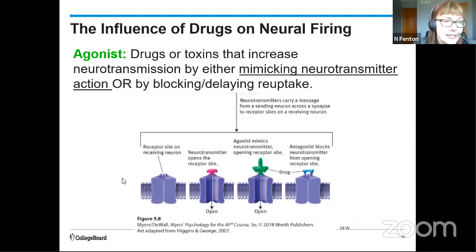So agonist drugs, this could also be a toxin, increase transmission, and they work in two ways. They either mimic the neurotransmitter, that's that counterfeit key I was just talking about. So if you look at the image where it says open, you have the pink image that's opening it. That's a natural neurotransmitter. And then you could have an agonist, it looks kind of like that green key. That's your counterfeit key that's also going to open it.